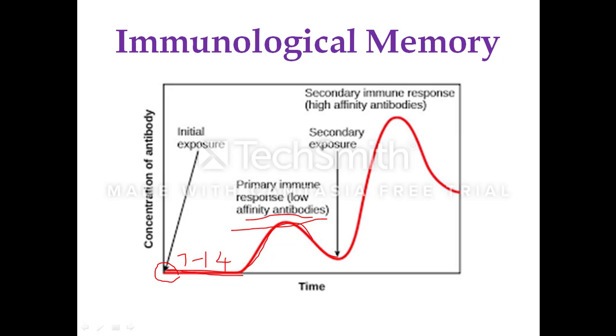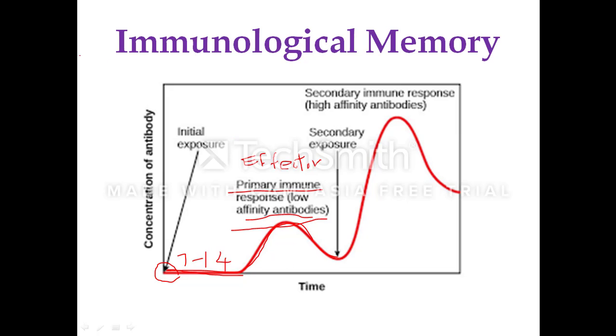It may be adaptive, or in case of vaccination the same process will be observed. So this is called the primary response, which is due to effector cells. These effector cells will clear off the infection when there is infection in the organism.